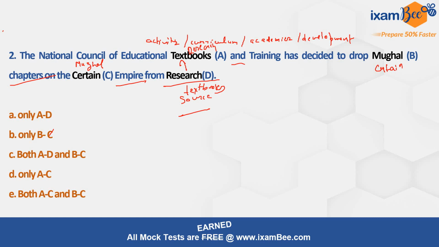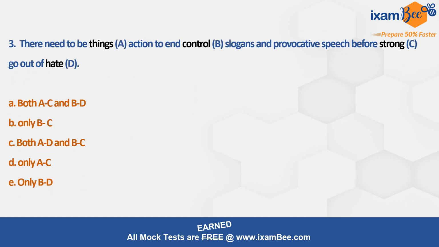So what we saw is that B and C replaced each other, and then we have A and D. Yeah. So A and D and B and C. So the correct option would be option C, right? Okay, let's move to the next question.